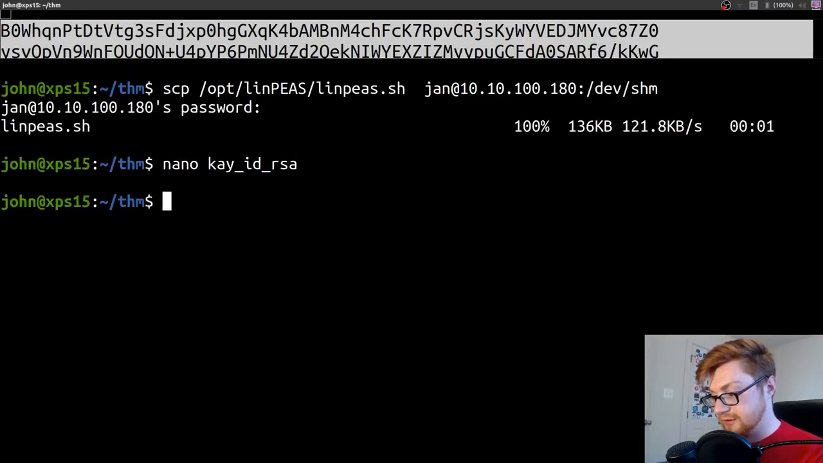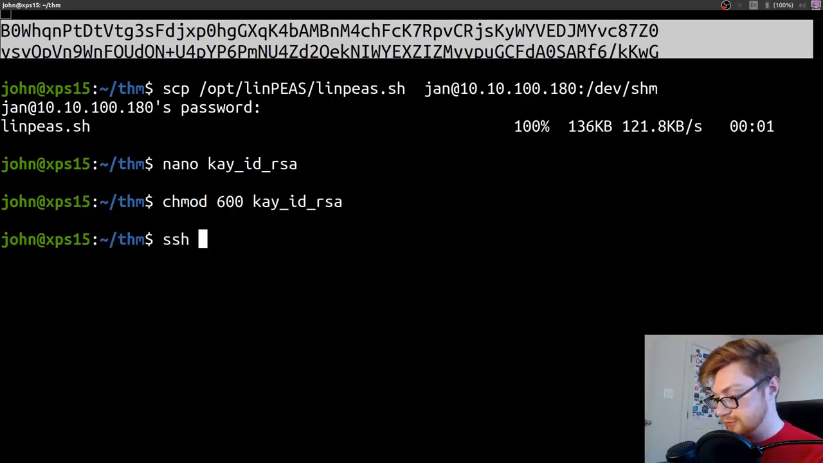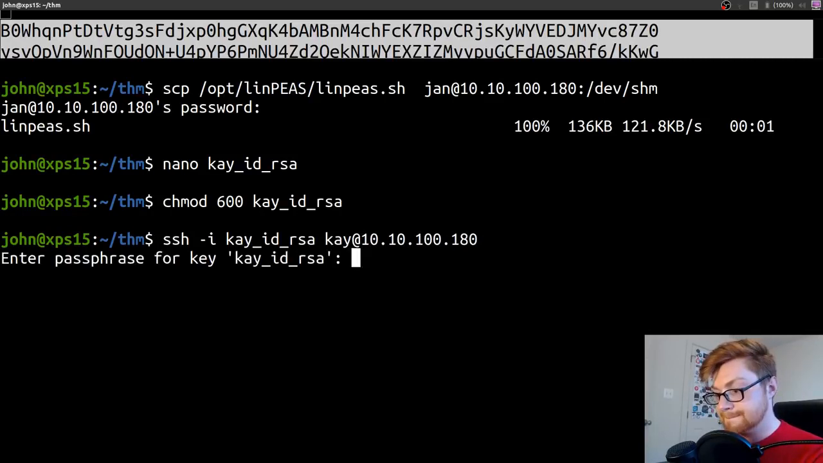Let's paste that all in here. Just a quick nano file. And then we can mark it as only read-only by us, because that's how id_rsa and private keys like to be used for SSH. So ssh -i with that k id_rsa with the k user at 10.10.100.180.